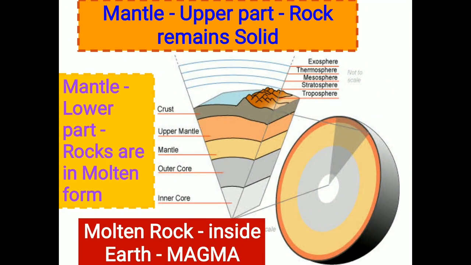So the mantle is divided, based on chemical composition, into the upper mantle and the lower mantle. The upper mantle is a thin, stiff layer consisting mainly of the minerals silica and magnesium. Therefore, it is called the Sima. Where is it found? It is found from 10 to 300 kilometers below the surface of the earth.